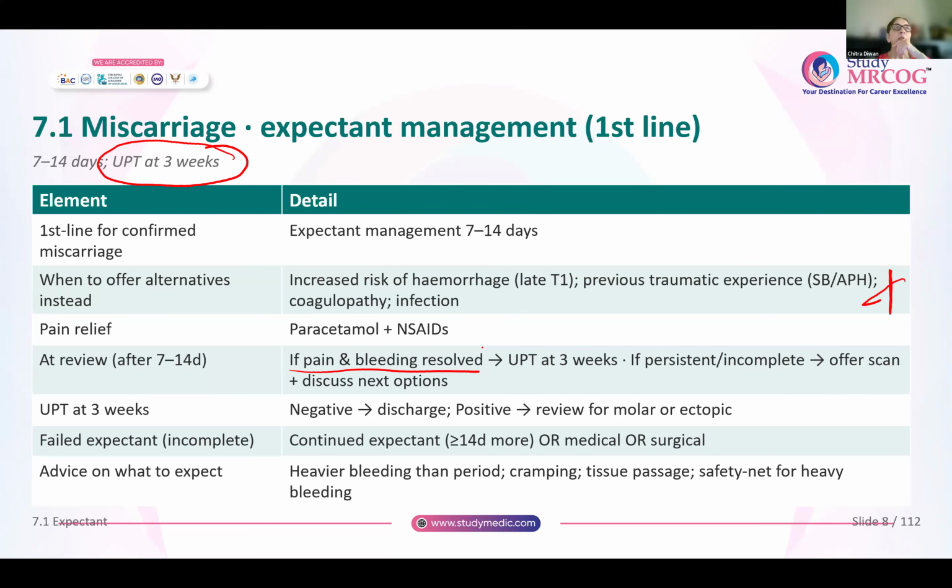They could have pain in the form of cramps, and they are going to pass some tissue. If they feel the bleeding is very heavy or they experience dizziness or any other symptoms, you have to provide them 24/7 contact numbers where they can contact you in case of heavy bleeding.